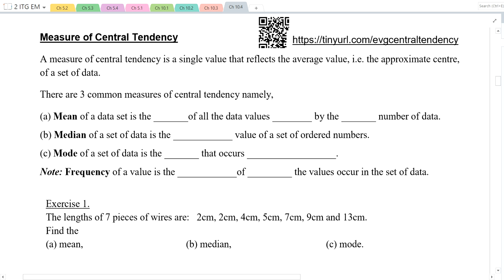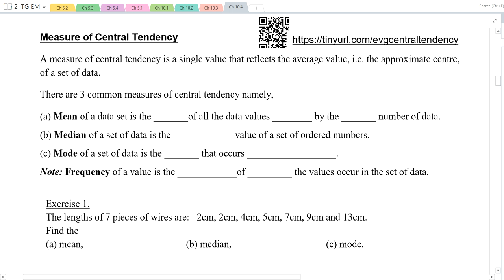Some yes, some no lah. Do you have a tendency to use your phone before you sleep? Okay, so you understand what tendency means, right? It tends towards something. Okay, so central, in the middle. Central tendency will therefore mean how central these values are.